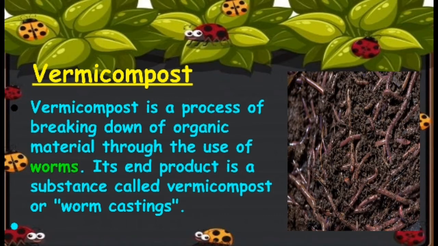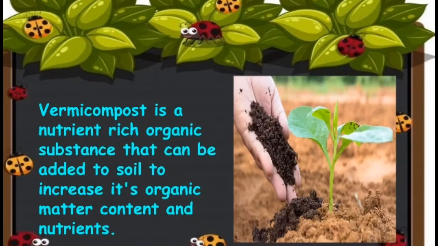Its end product is a substance called vermicompost or worm castings. Vermicompost is a nutrient-rich organic substance that can be added to soil to increase its organic matter content and nutrients.